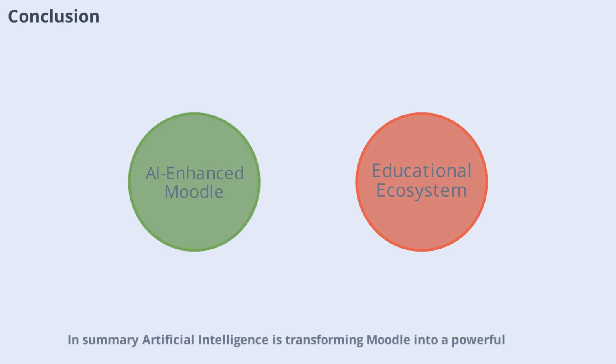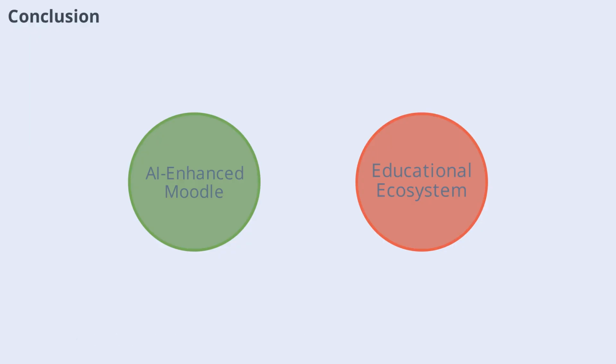In summary, artificial intelligence is transforming Moodle into a powerful, intelligent educational ecosystem. By supporting personalized learning, evidence-based teaching, and institutional excellence, AI has the potential to elevate educational quality and learner success. When combined with responsible governance and sound pedagogy, these advancements pave the way for the future of higher education.